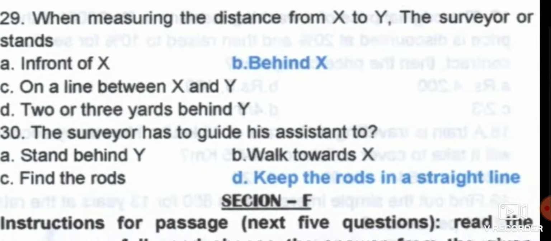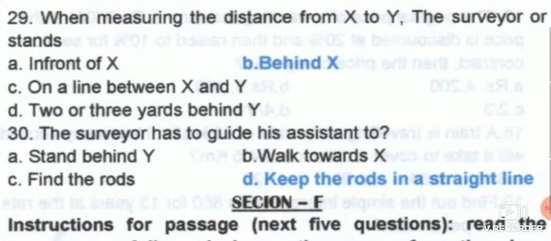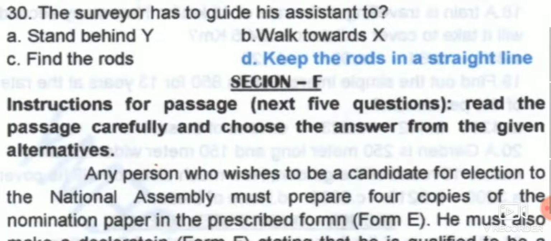When measuring the distance from x to y, the surveyor stands behind x, because if you stand behind x, then only it's easy to measure. If he stands in between, it can't be done. Next, the surveyor has to guide his assistant to keep the rods in a straight line. So obviously that assistant will keep on doing it, and the surveyor will keep on guiding him.